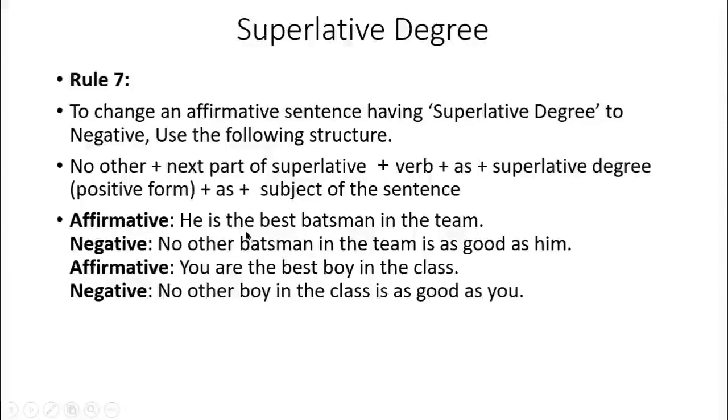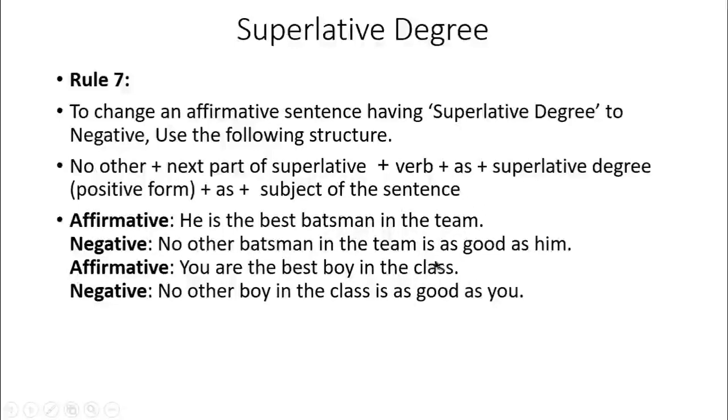Then we have to write down the word after the superlative form. After the superlative form, here we have batsman. So here we will write down batsman, and then the rest, in the team. No other batsman in the team. Then the verb is. Okay.